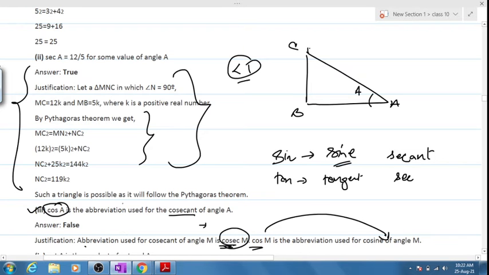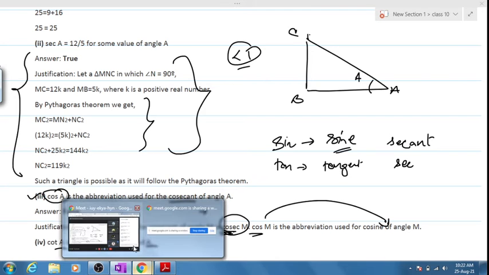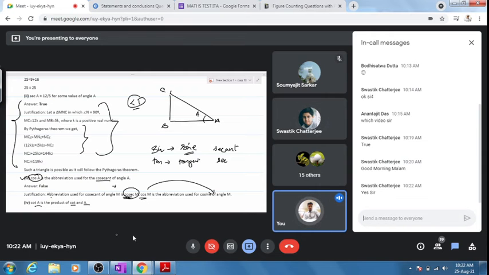Chalo then. Moving on to the fourth one. Cot A is a product of cot and A. How many think that this is correct? This might be algebraically correct. But do you think it's actually correct?